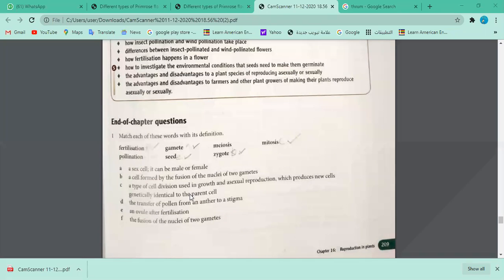Okay, so what about C? You would like to read, Yusra, C as well? Yes. C. A type of cell division used in growth and asexual reproduction, which produces new cells genetically identical to the parent cell. Yes. It is mitosis. Why not meiosis?